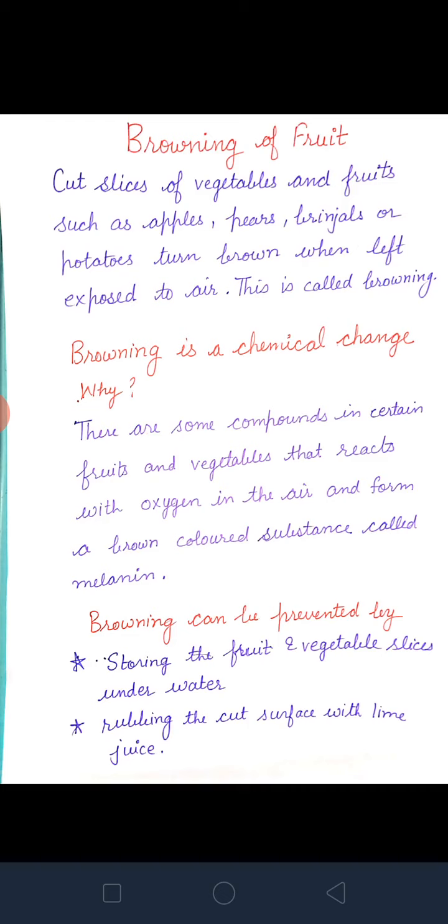So today what have we studied? We have studied rusting, and we have studied the browning of fruits. Earlier we studied chemical changes. So you have to revise these. From these notes you can revise.